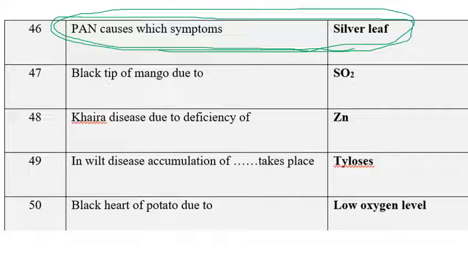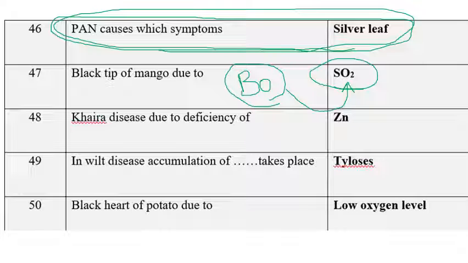The next one is black tip of mango, due to sulfur dioxide. I think we know very well that black tip of mango is due to boron deficiency. If that is not in the options, then we can go for sulfur dioxide, because if mango orchards are placed near brick kilns, sulfur dioxide is emitted from the kilns, and black tip also develops in mango. That is also one of the reasons, but the main reason is boron deficiency and the second is sulfur dioxide. If boron is not in the options, then go for sulfur dioxide.